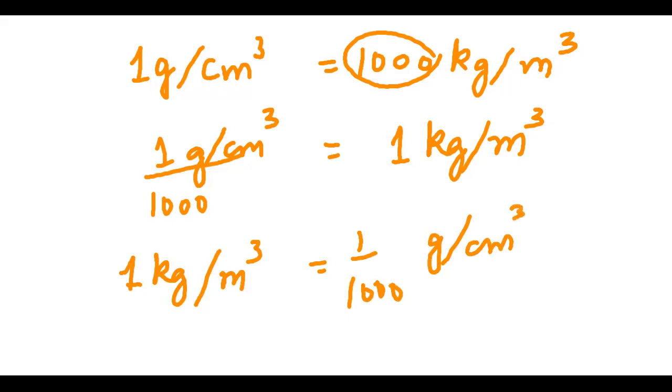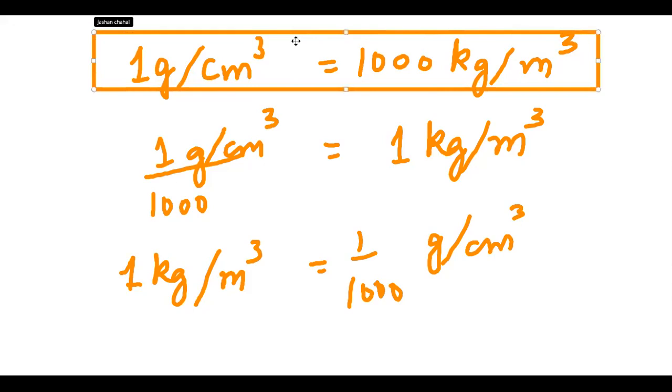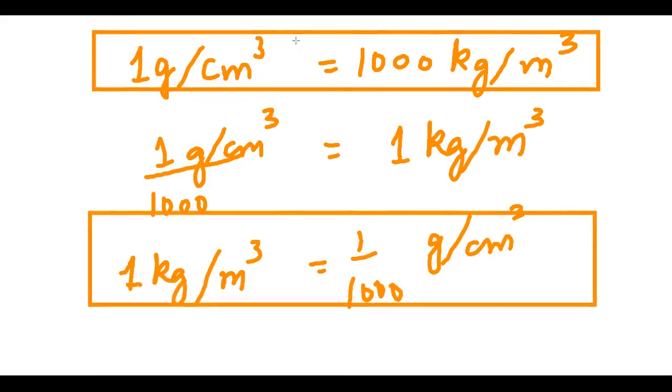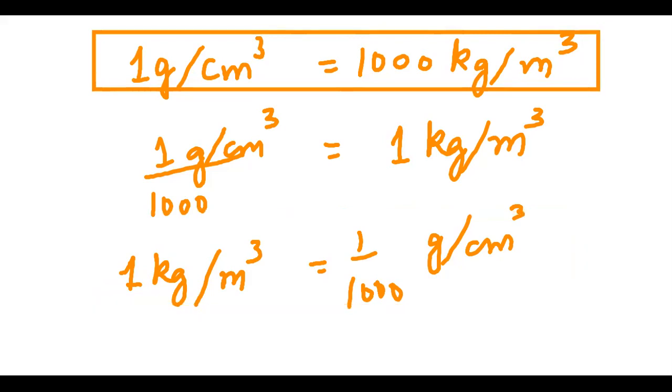So children, these two formulas you have to remember, that 1 gram per centimeter cube is equal to 1000 kg per meter cube. Speak up along with me.